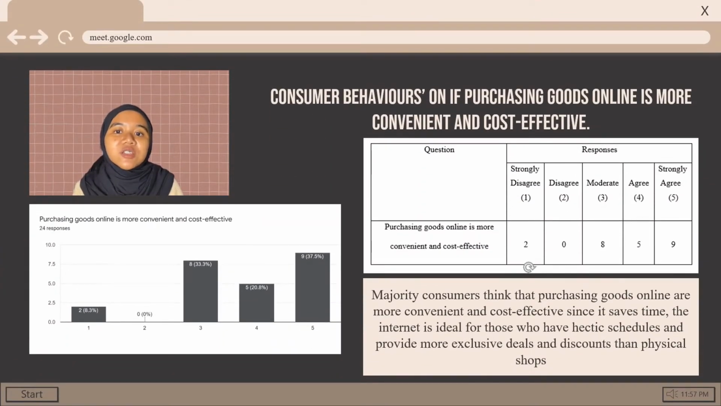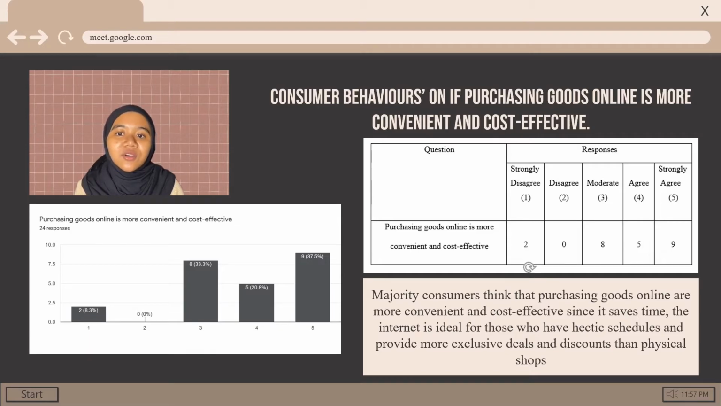Table and diagram show consumer behavior on if purchasing goods online is more convenient and cost-effective. So, we can see that most of the respondents choose the option strongly agree with the question. So, we can say that consumers might think that purchasing goods online is more convenient because the internet is ideal for those who have hectic schedules and are unable to visit their local shopping mall on a regular basis.